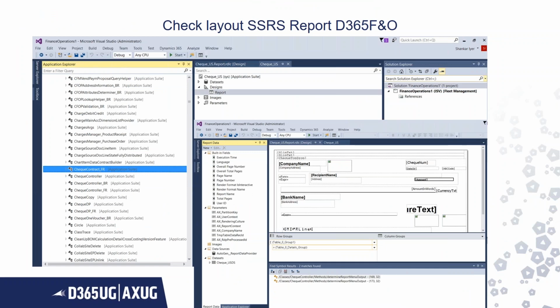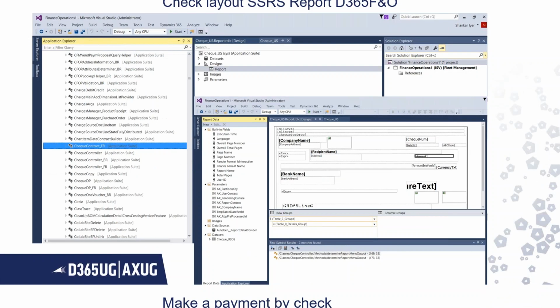Now, this is the check layout in the D365 FNO version. If you can see, again, the classes still remain the same. The DP is there, the contract is there, the controller is there, and the design is pretty much 100% same as the AX 2012 version.